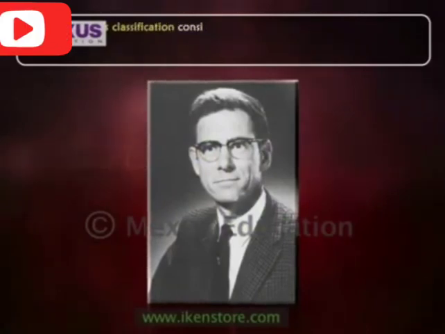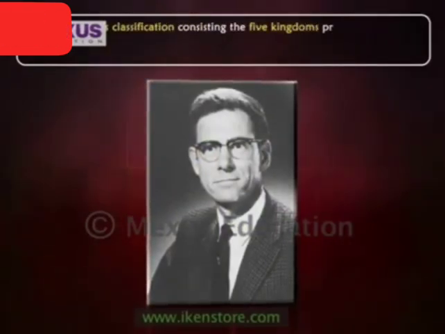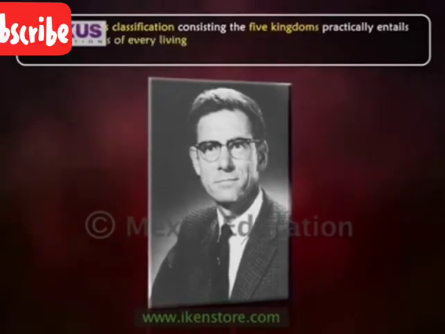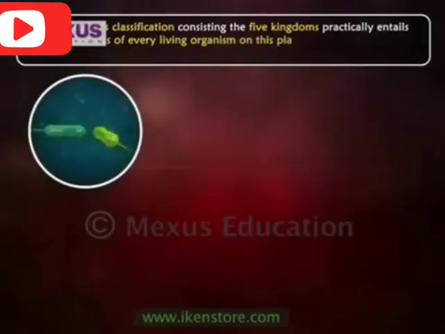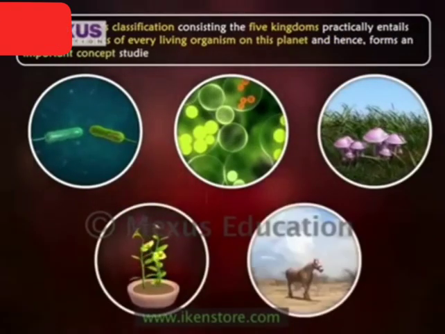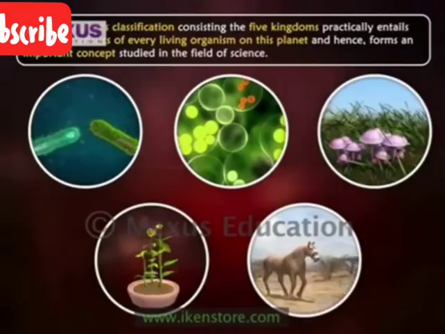Thus, Whittaker's classification, consisting of 5 kingdoms, practically covers the characteristics of every living organism on this planet and hence forms an important concept studied in the field of science.